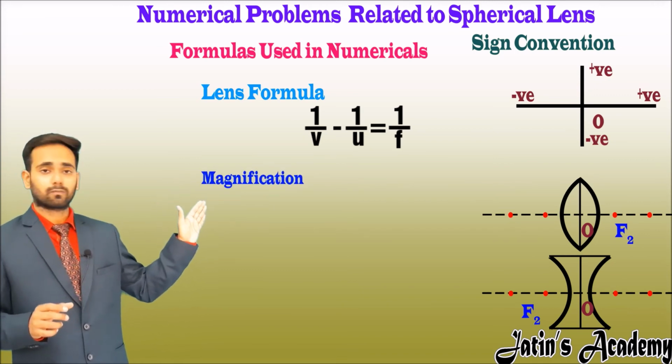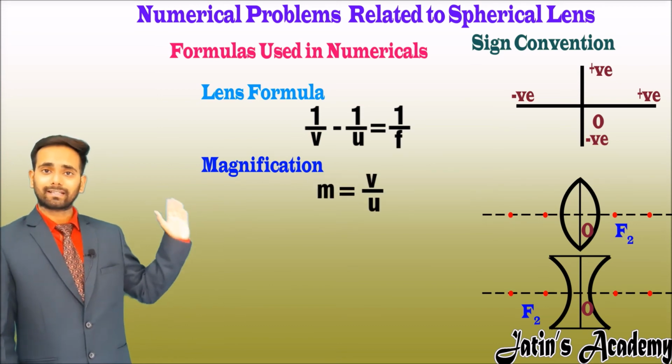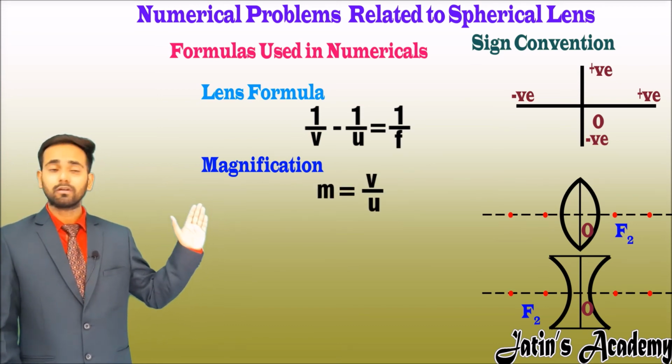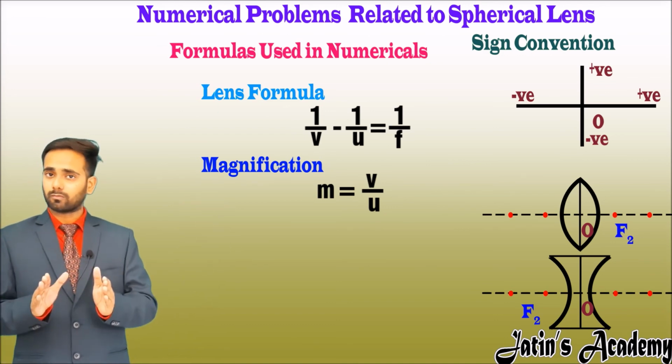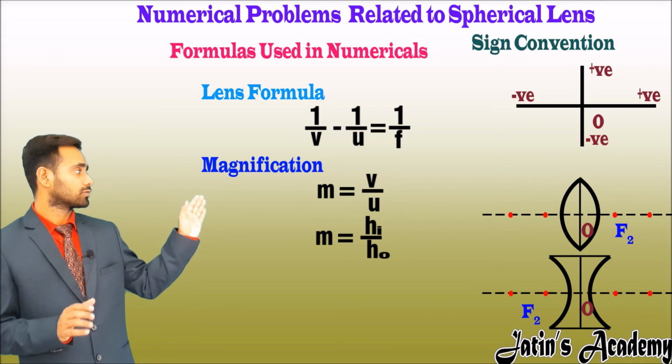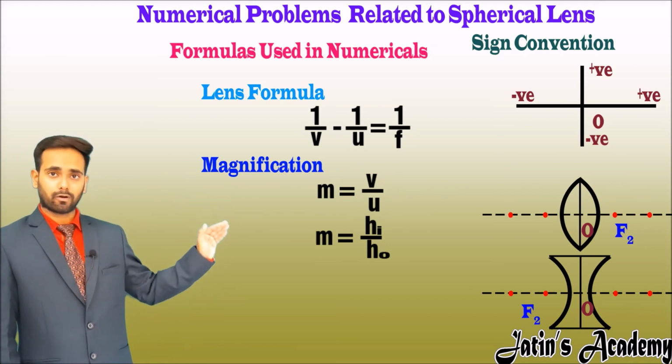And our next formula is magnification. In the mirror case, magnification is minus v by u, but here magnification m is plus v by u. And the standard formula of magnification is also the same here: magnification is hi upon h naught.